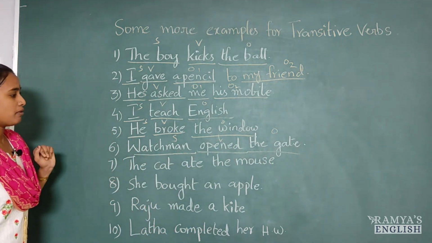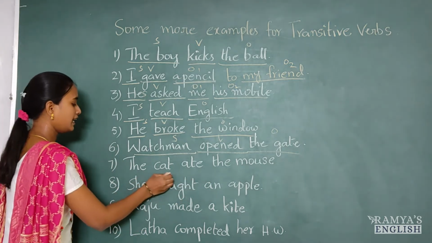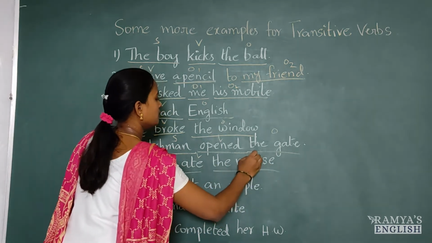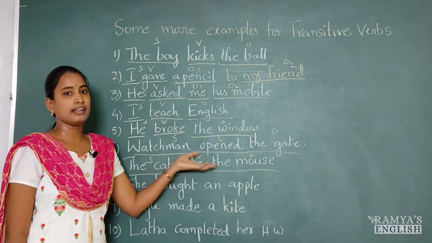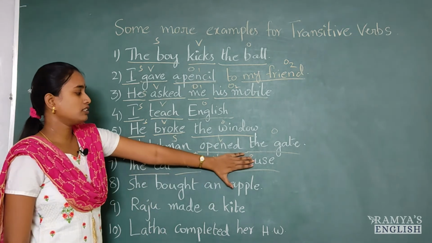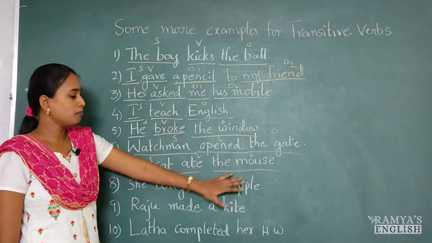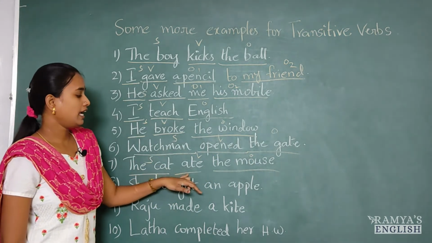And the next example we have, the cat ate the mouse. The cat is the subject here, ate is the verb, the mouse is the object. So, the cat ate what? It ate the mouse. If you close this mouse, just let us assume that there is no object in the sentence. Just read this: the cat ate.